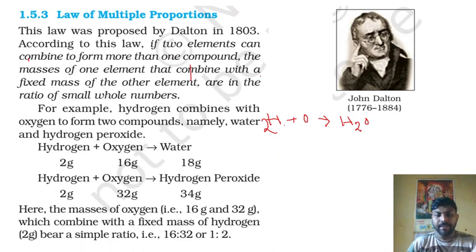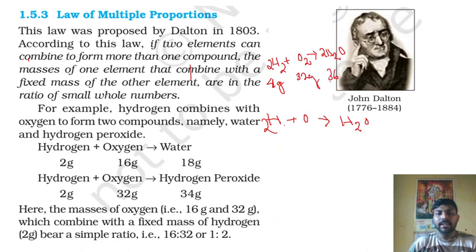Or in a proper way, I am writing the balanced equation: 2H2 plus O2 forms 2H2O. Now what will be the ratio? By weight, it is 4 gram, 32 gram, and 36 gram.